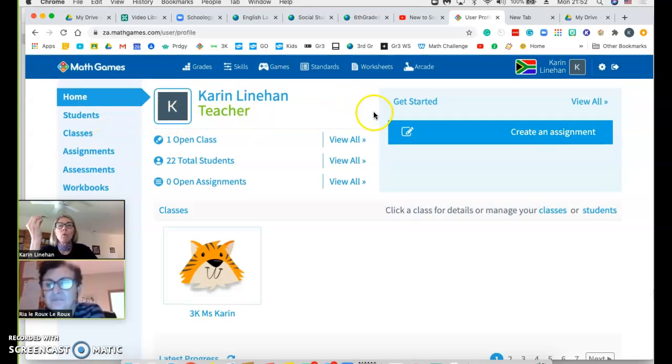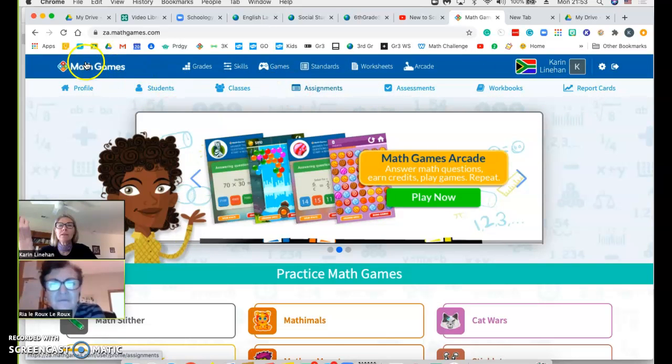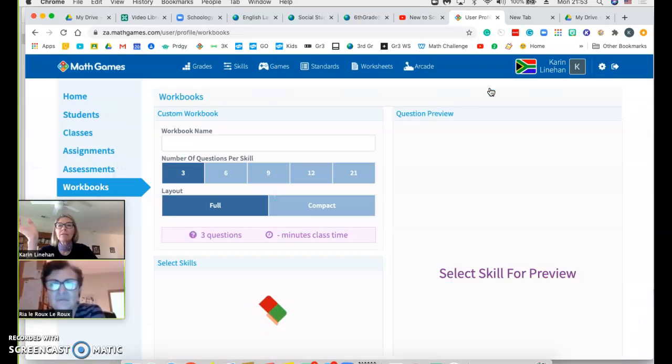Now, what we're going to do, though, is go back to Math Games, because what I want to do is create a workbook. So you click on Math Games. This is always going to be your home button. This is personal to you here. This is Math Games just in general. And you're going to click on workbooks, right?